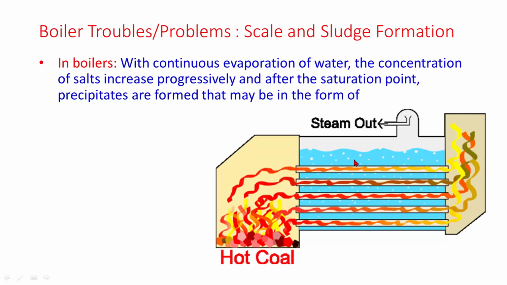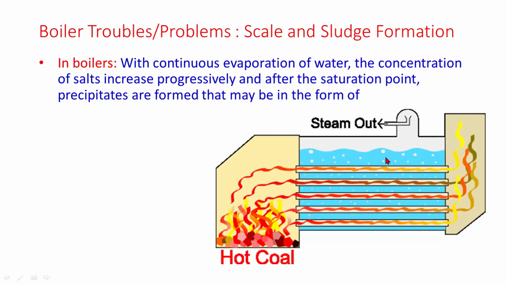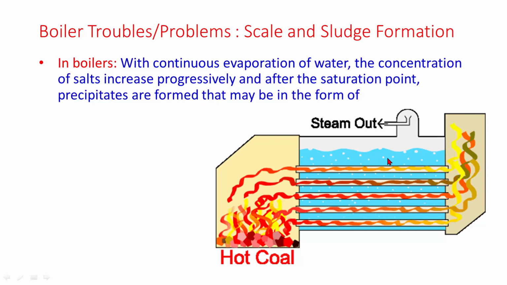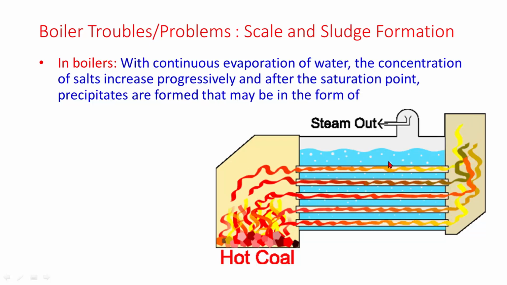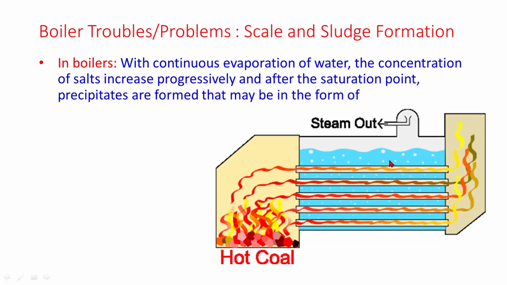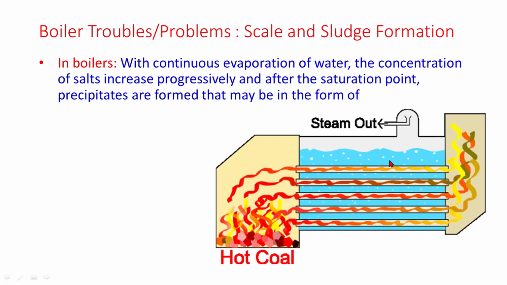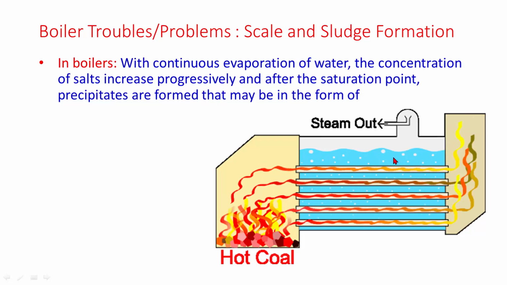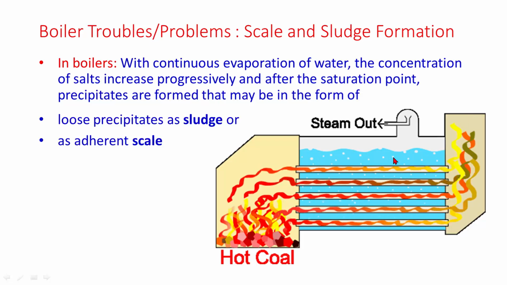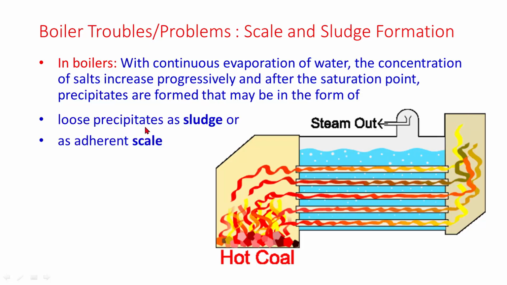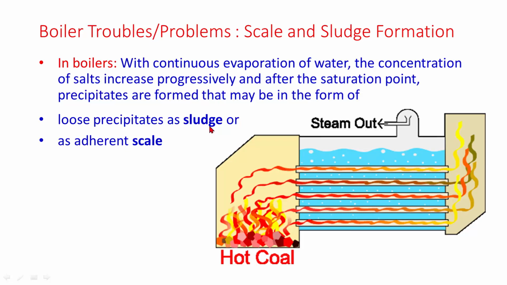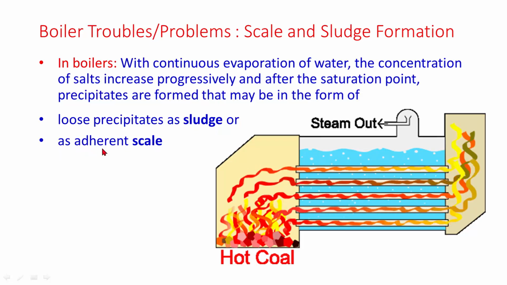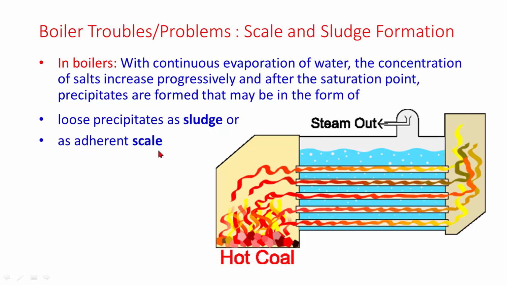In boilers with continuous evaporation of water, the concentration of salts increases progressively, and after the saturation point, precipitates are formed that may be in the form of loose precipitates called sludge or an adherent scale.